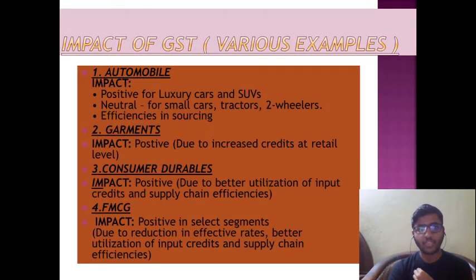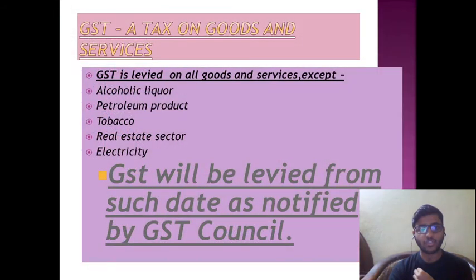Impact of GST, various examples. Impact of the GST in various industries: in the automobile sector, positive for luxury cars and SUVs, neutral for small cars, efficiencies in sourcing; the impact on the garment business, positive due to increased credits at retail level; consumer durables; and impact on FMCG, that is fast moving consumer goods, positive in select segments due to reduction in effective rates, better utilization of input credits, and supply chain efficiencies.